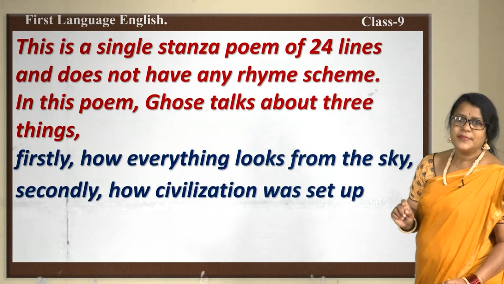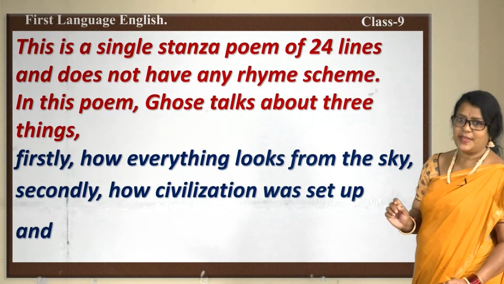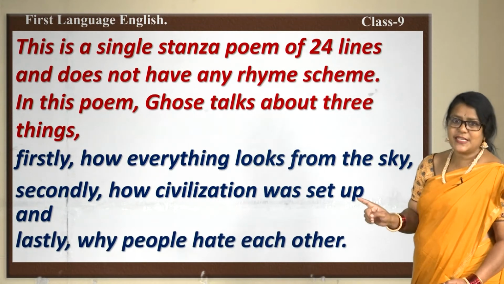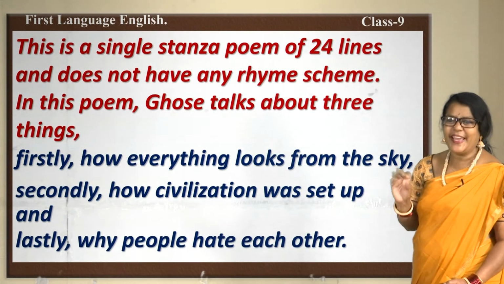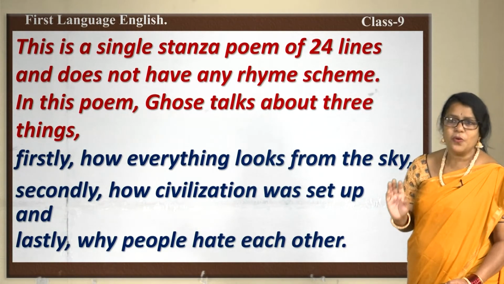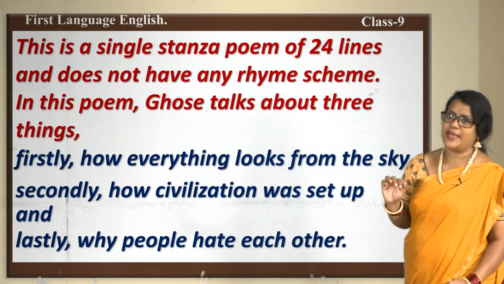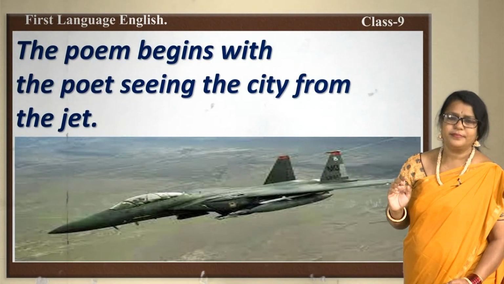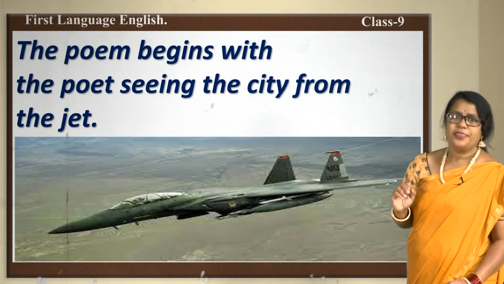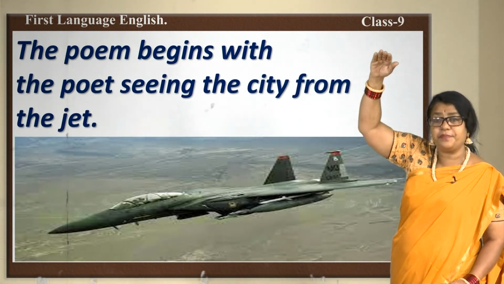Secondly, how civilization was set up. And lastly, why people hate each other. These are the 3 things Ghosh is focusing on when he flies high in the sky in his jet. Let's see more about it. The poem begins with the poet seeing the city from the jet.